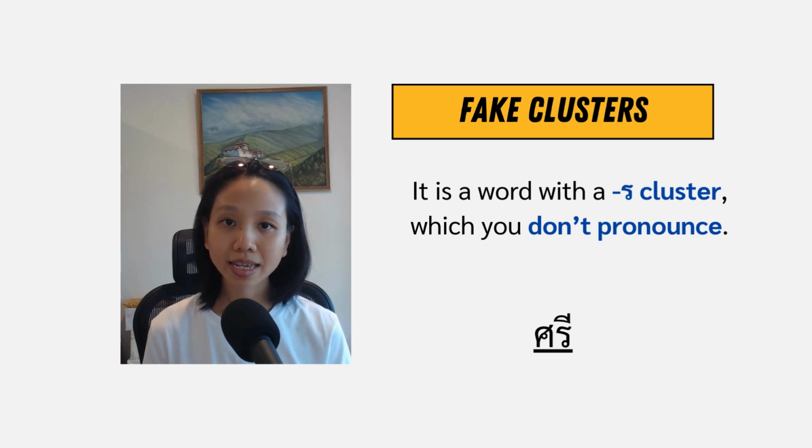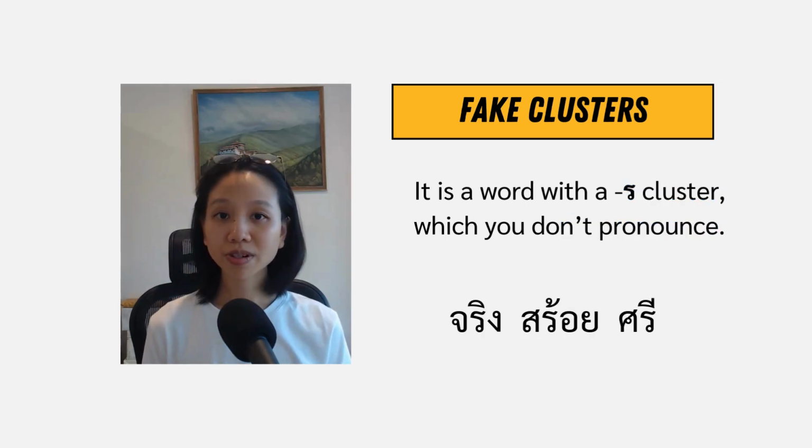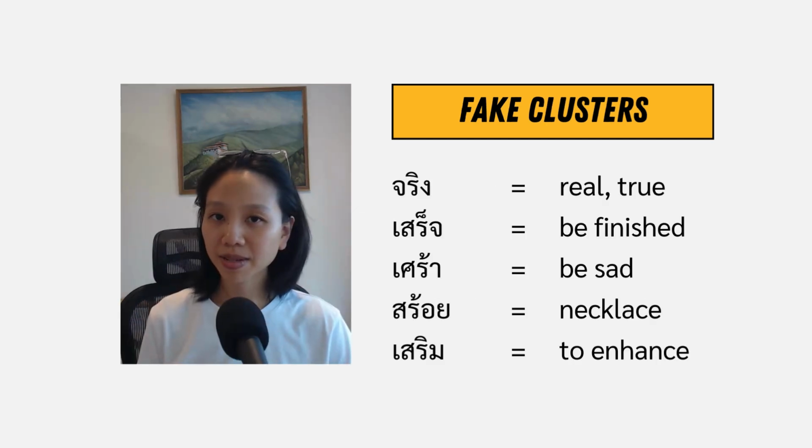สี. And even if you want to pronounce the รอเรือ cluster in these words, it's going to be hard. For example, ตริง, สร้อย, สรี. So you don't need to force yourself to do that. You just ignore รอเรือ consonant sound and pronounce it without the cluster sound. Now let's read some example words with fake clusters.